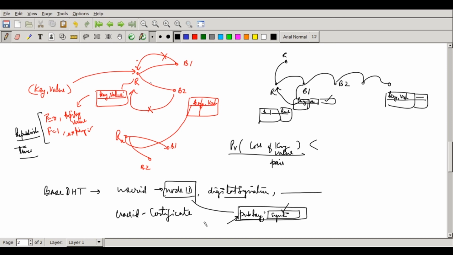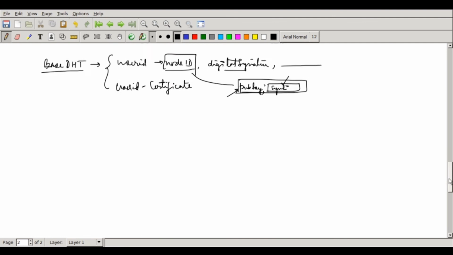So this we had discussed earlier also. So only these two entries will be there. So roughly for each node, we have only two entries on an average. So in the base DHT, you will not be running out of memory because these are very small data structures, can be maintained by everybody. So you will never be running out of memory.